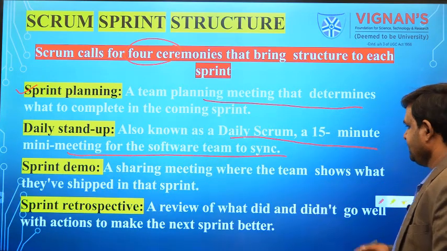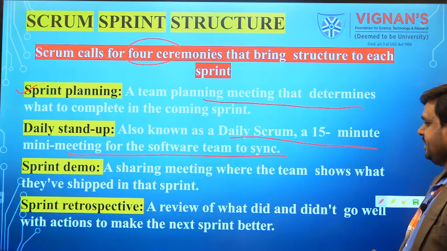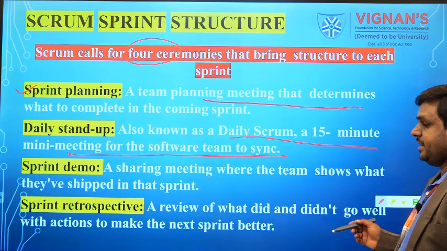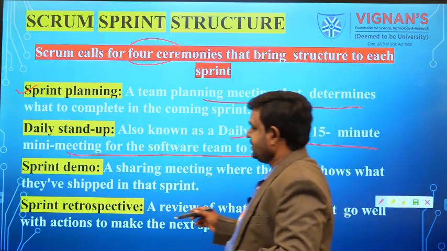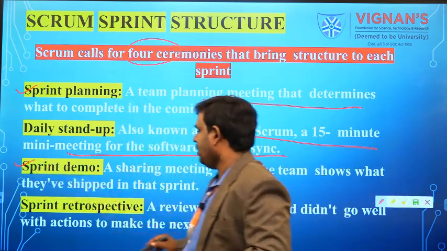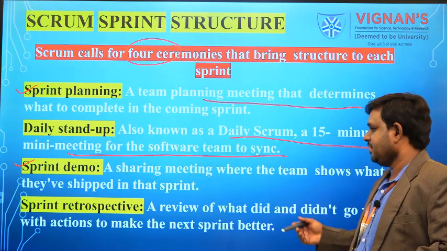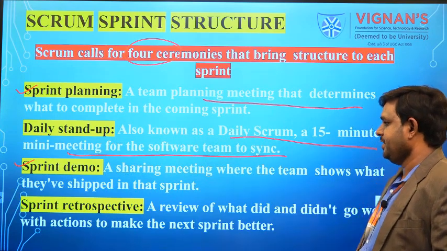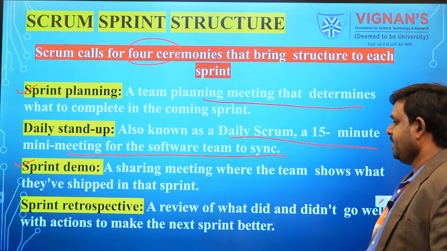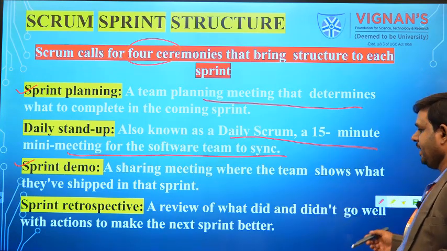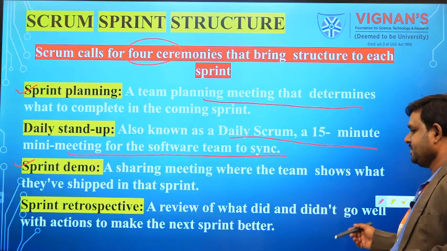Next one, sprint demo. Sprint demo is nothing but a sharing meeting where the team shows what they have shipped in that sprint. We are going to share everything with our team and show the status of that sprint. And the next one is sprint retrospective, a review of what did and did not go well, with actions to make the next sprint better.